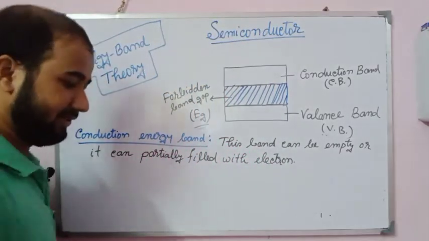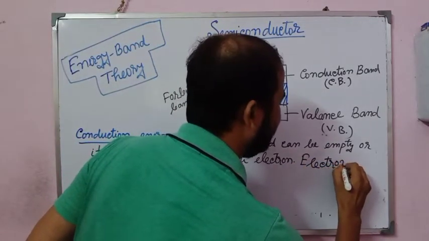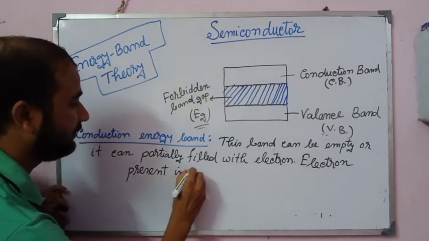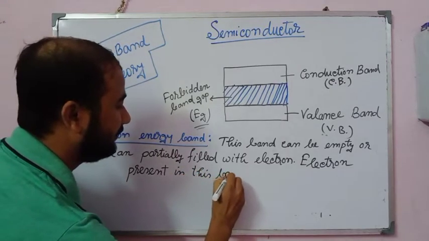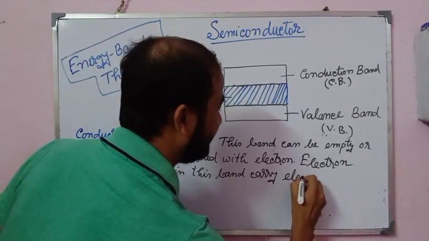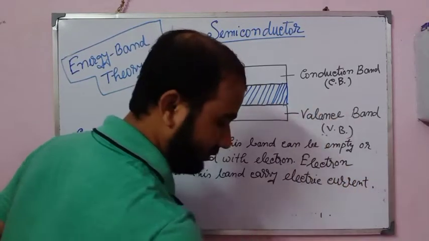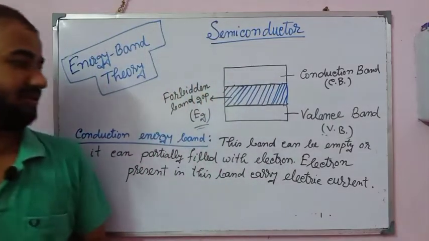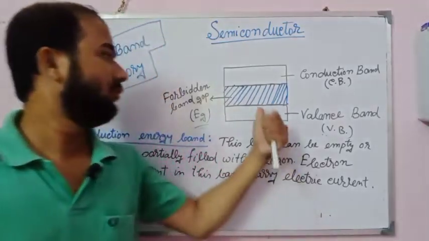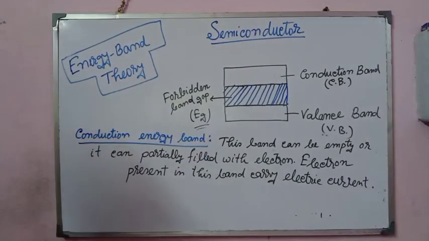Okay, last point is this. Electrons present in this band carry electric current. Okay, so this is about the conduction energy band. Firstly I said what the valence band is. Now I have said what the conduction band is. Note this point. Just note this point.